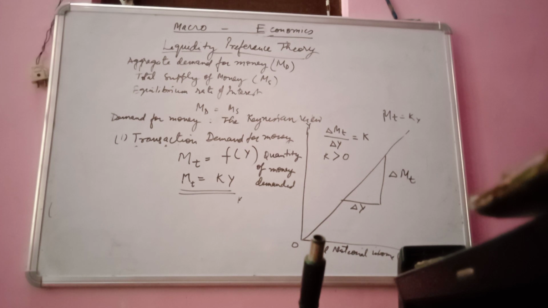That is why, when money is utilized for transaction purpose, it is assumed to be interest inelastic. It means it cannot be changed. Why can it not be changed?